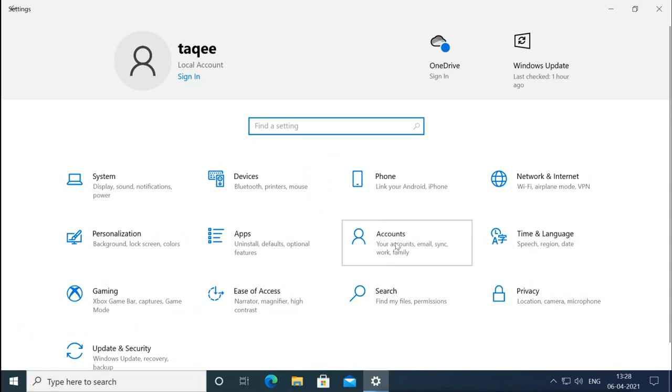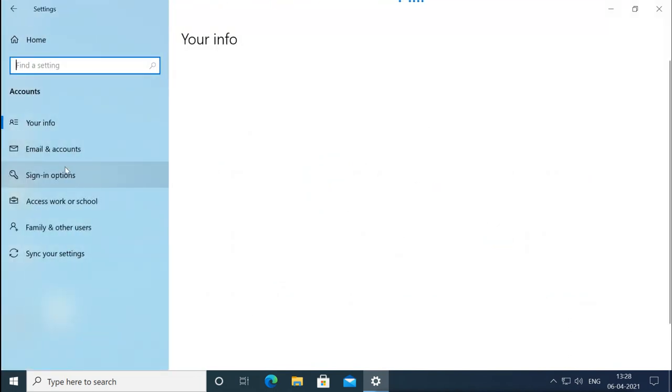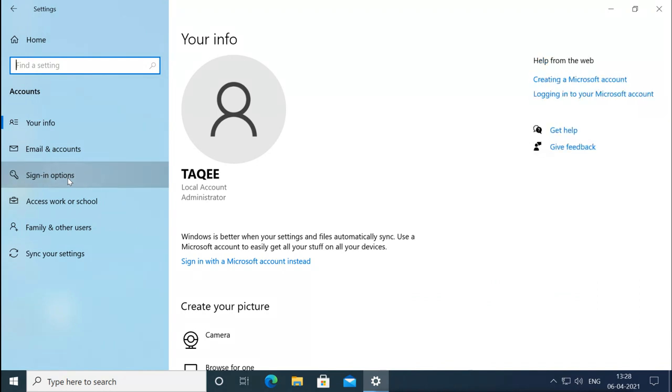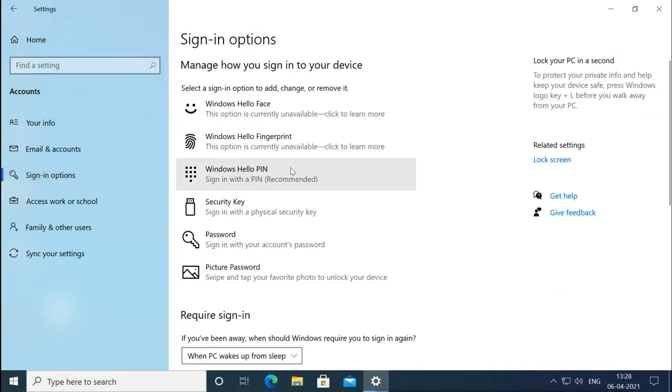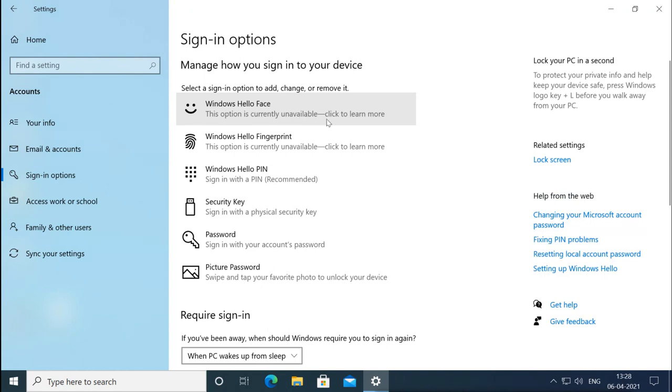So if I go to sign in options again, you can see here Windows Hello face. It will detect your face for the login, but this option is currently unavailable because it needs the hardware. It needs the special camera. I have a webcam, but it will not work. Then Windows Hello fingerprint also is currently not available because it also needs separate hardware. You need a fingerprint sensor for this.